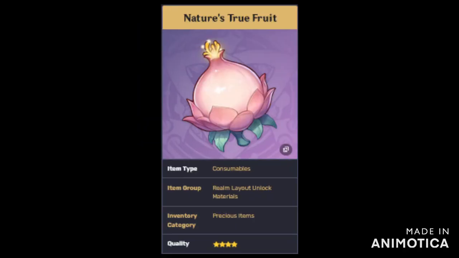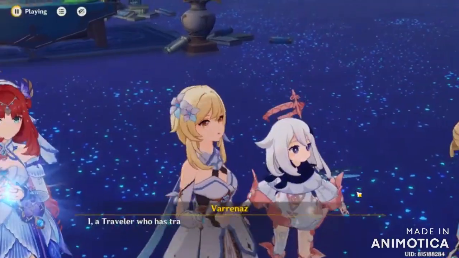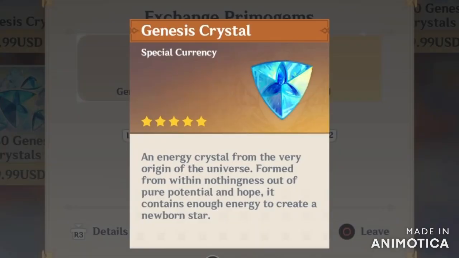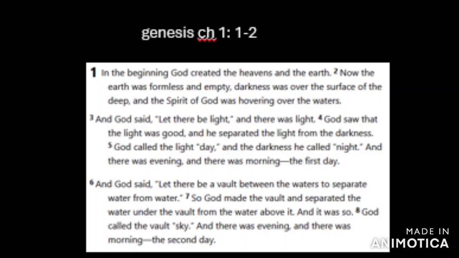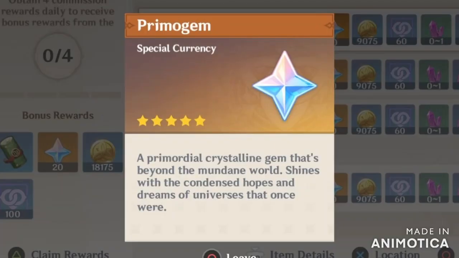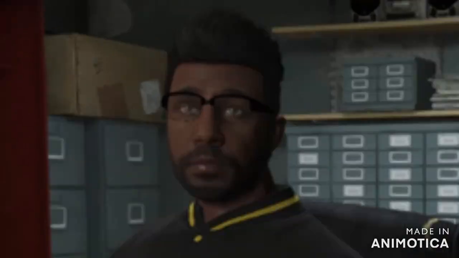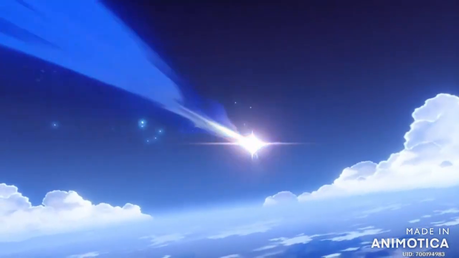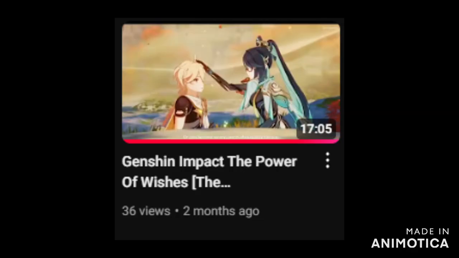You need something to act as the foundation. With the information that we now know about Simulanka, you have to speak it into existence. We know what the foundation of the universe is: Genesis crystals. It's literally called Genesis crystals. And they can be turned into primogems, which are stated to contain the hopes and dreams of universes that once were. Hopes, dreams, that sounds like spirit energy, aka the power of wishes, which I go over in this video right here. Before we end the video, I have to mention one last thing.